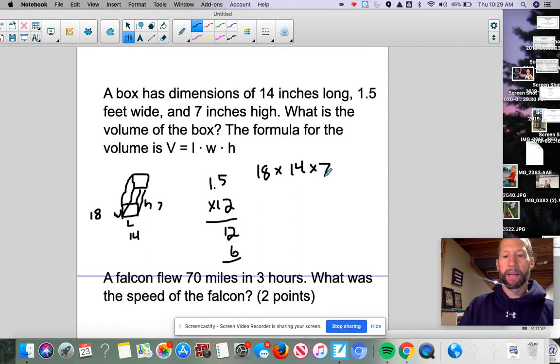And when you do that, I'm going to quickly do that on my calculator here. 18 times 14 times 7 gives me 1,764, and this would be inches cubed.